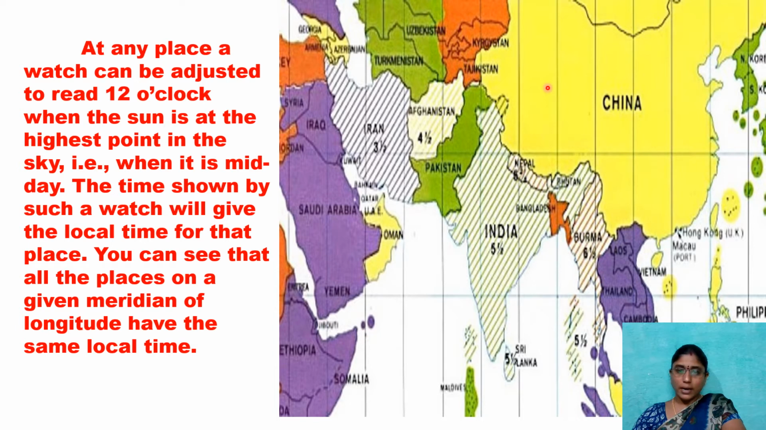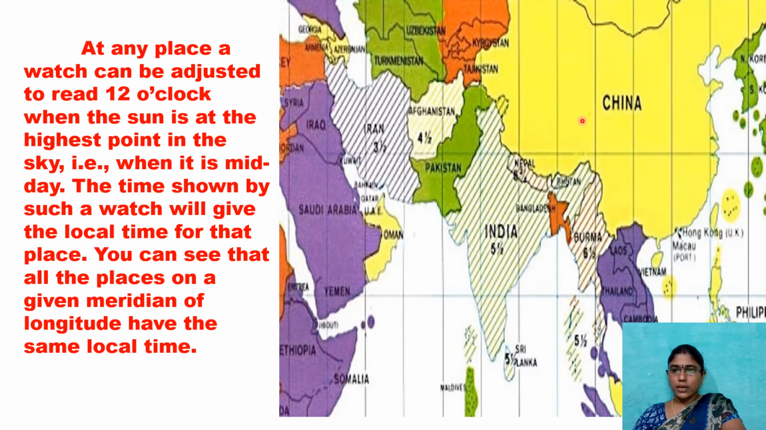So to avoid the confusion, 75 plus 90 by 2. So we are getting 5.5 hours, or 82 degrees 30 minutes. This is the standard meridian of India.